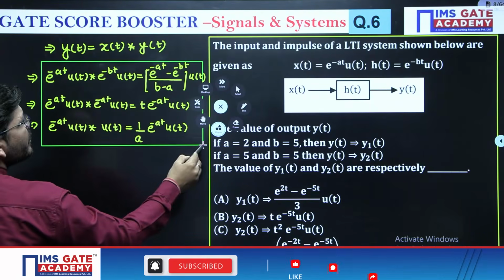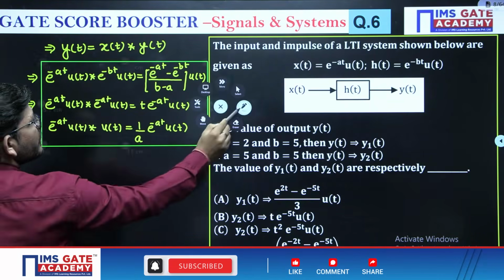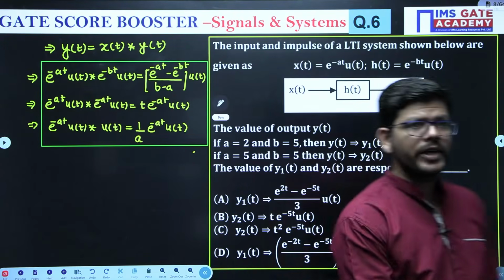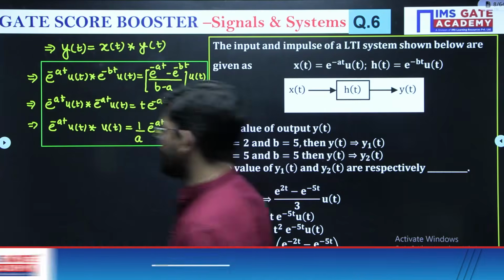Remember these three important convolution results. If you practice these three results, you can solve questions like this very easily.